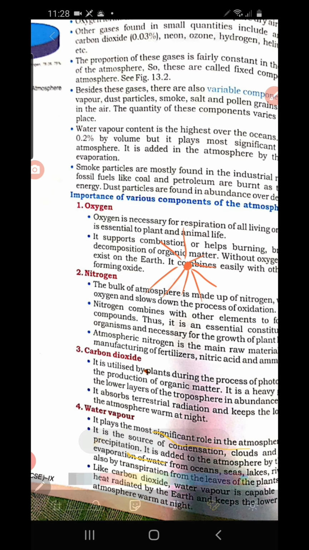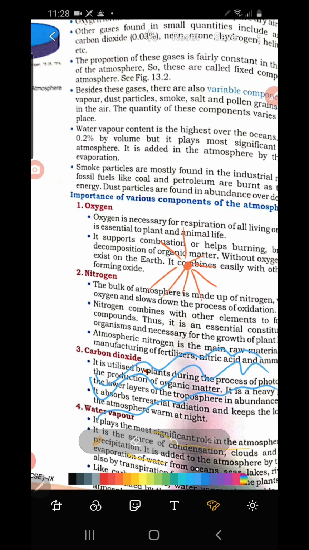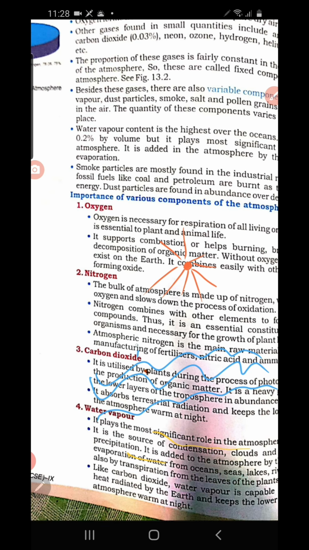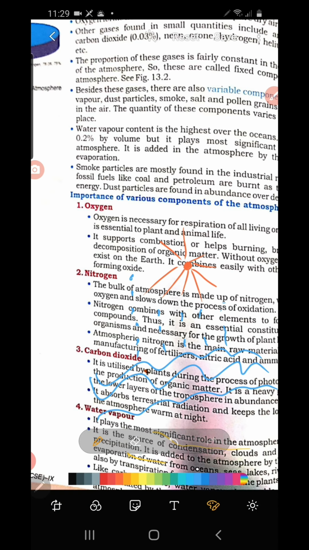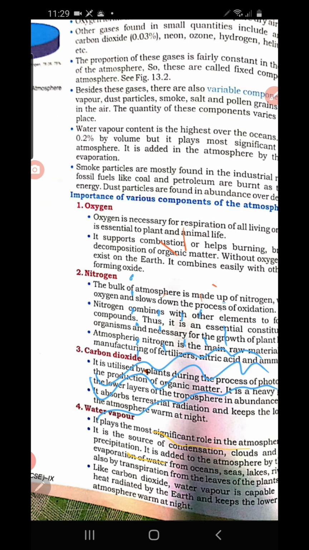The water in the water bodies, especially in the ocean, river and sea, changes into water vapor and reaches into the atmosphere. When it reaches a certain altitude, what happens? It changes into cloud.